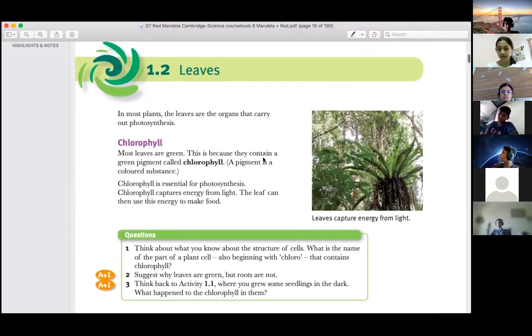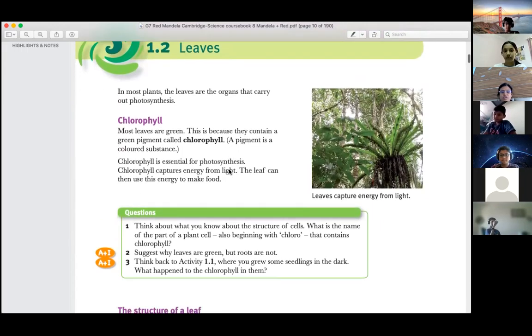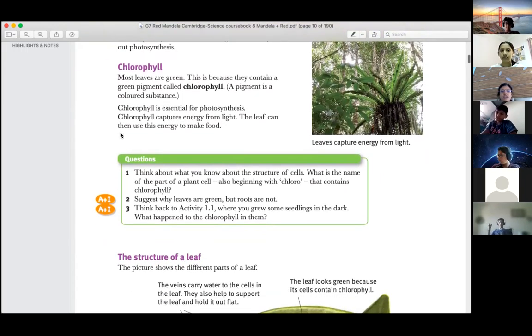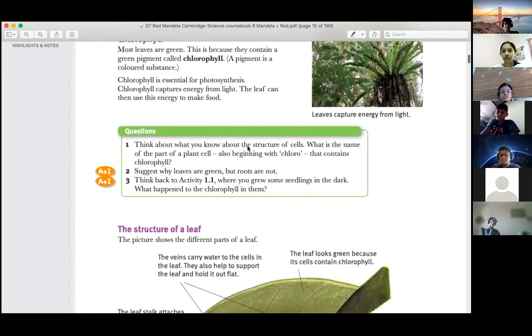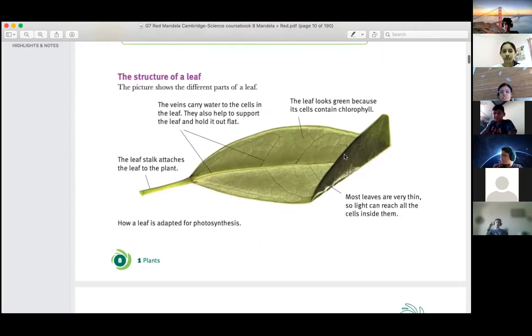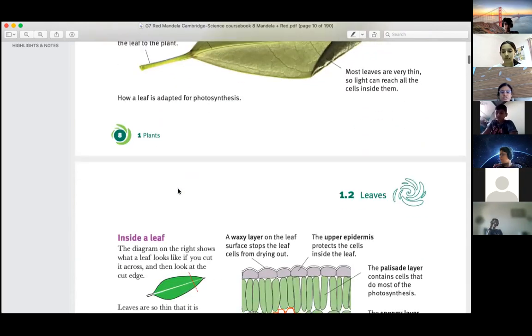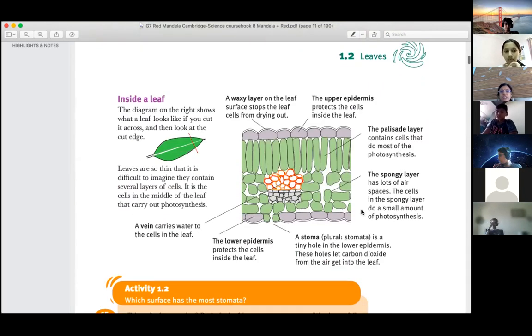This experiment you have done: leaves have chlorophyll, a green pigment. The leaf can then use this energy to make food. What is photosynthesis? The parts of the leaf we have done, stalk, petiole, everything, you have the detailed structure. The internal structure of the leaf is also important. What are the parts? Upper epidermis, lower epidermis. Epidermis is for protection. It is an oily, waxy layer.